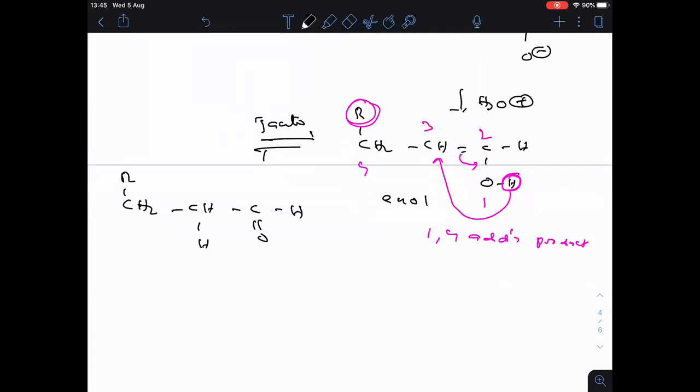Did you notice one important thing here? After tautomerism, now you see electrophile. Now let me number again, 1, 2, 3, 4. It seems that hydrogen is added to third carbon, electrophile. Nucleophile is added to fourth carbon, but it is not 3,4 addition. It is 1,4 addition only. Remember, 1,4 addition only. But after tautomerism, in order to gain stability, it is like that. It doesn't mean that it is 3,4 addition.